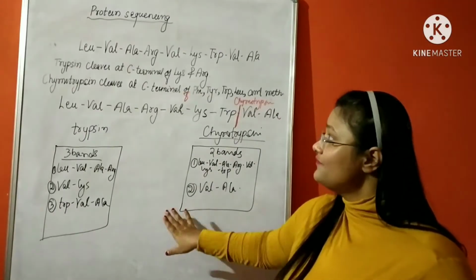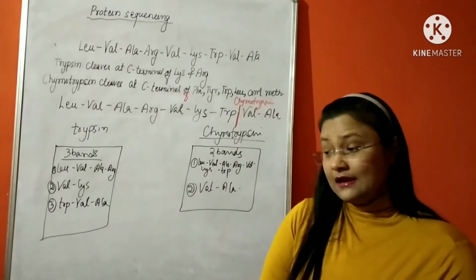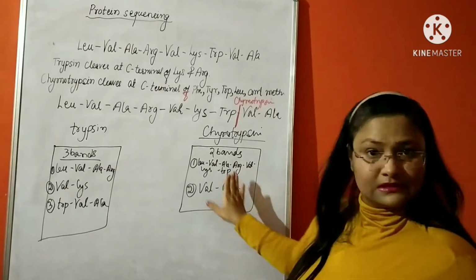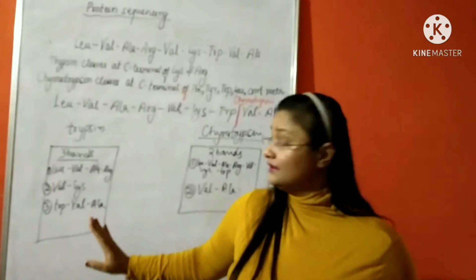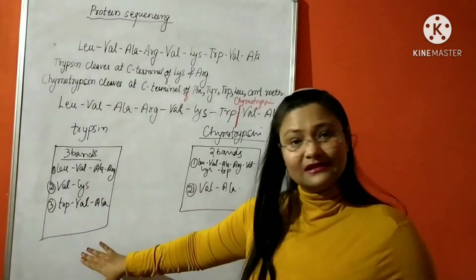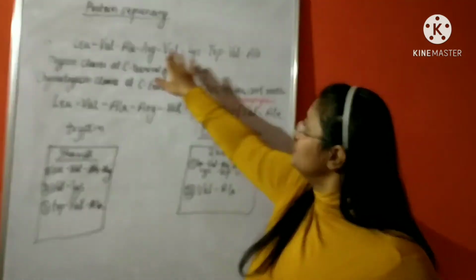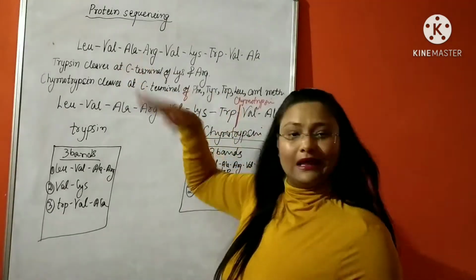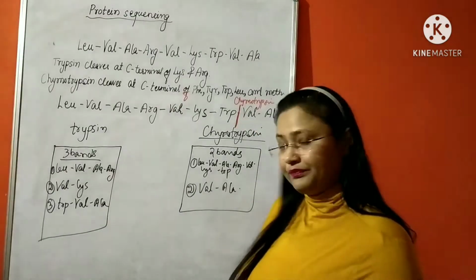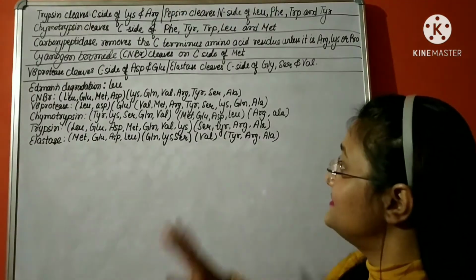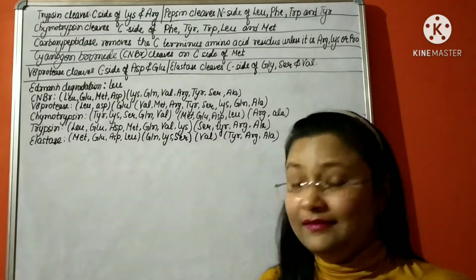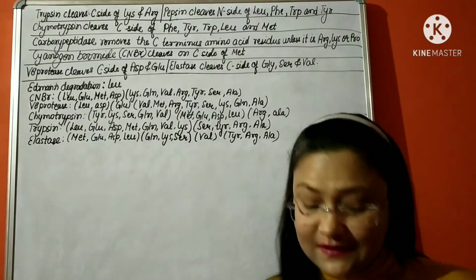So this is one form of question, but sometimes they can give us fragments, and we have to go in reverse. Like they will give us fragments like this, and they will ask us to find out the sequence of the original peptide which was cut. So we will discuss that now. Now let's discuss this problem. This is a little bit complex problem, and this is the reverse of what we discussed earlier.